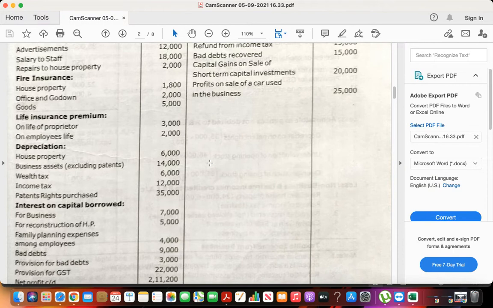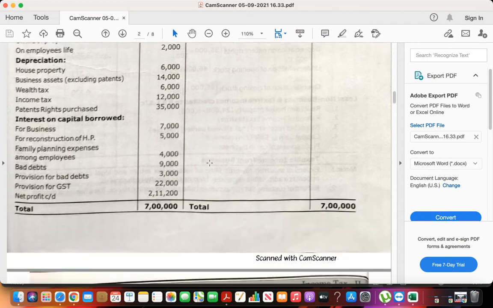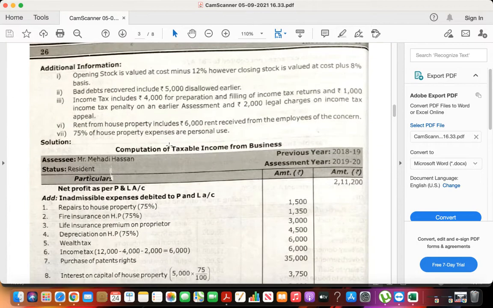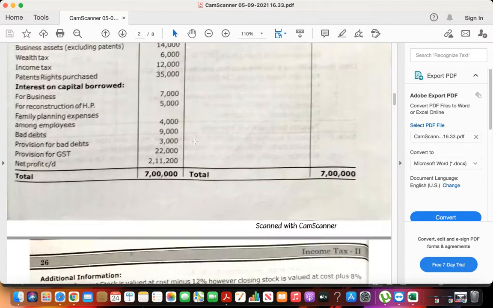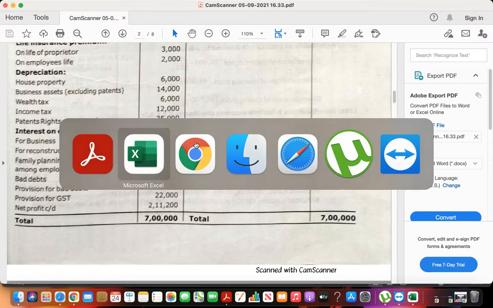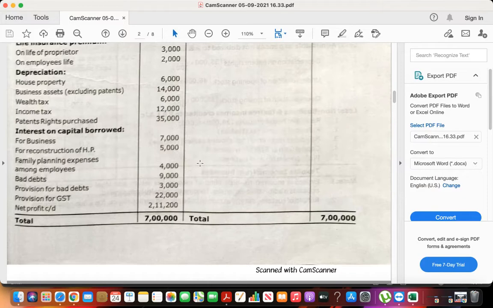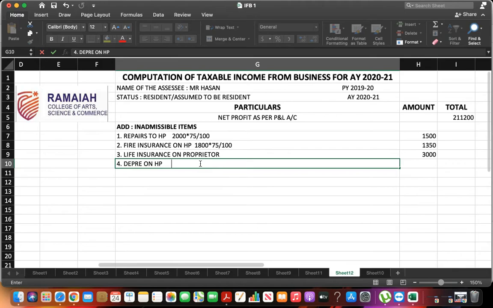The first one is on house property. Again, how much portion will you consider? Yes, because 75% is for personal use. Depreciation on house property. What's the value? 6000.